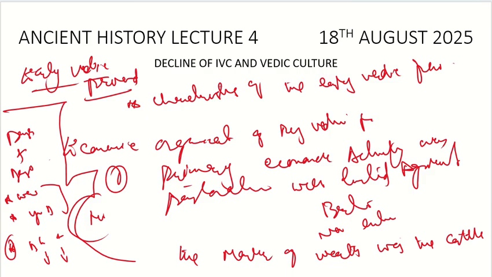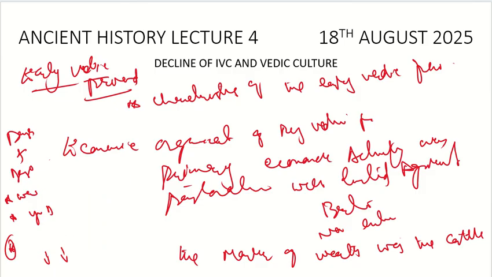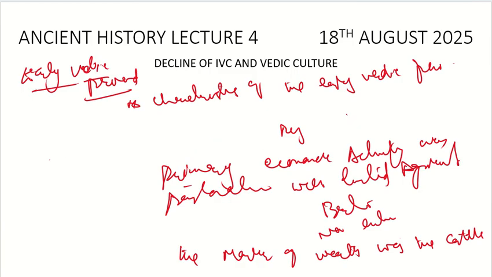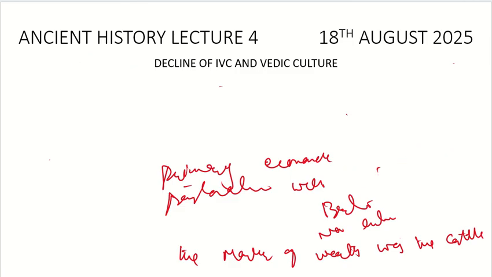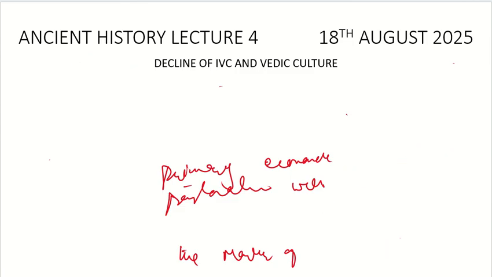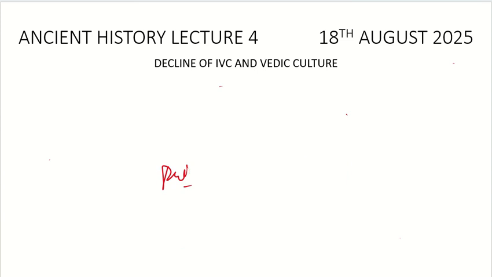Now let's move to the political system. What kind of political system was there in the Rig Vedic age? Political system.